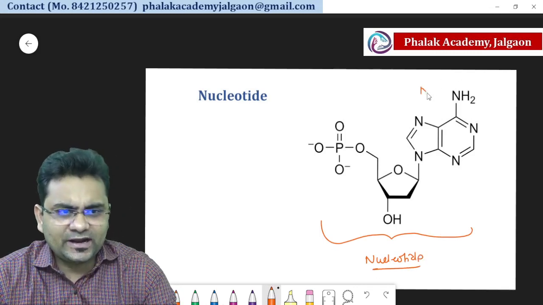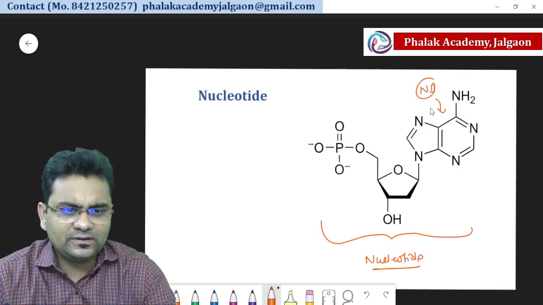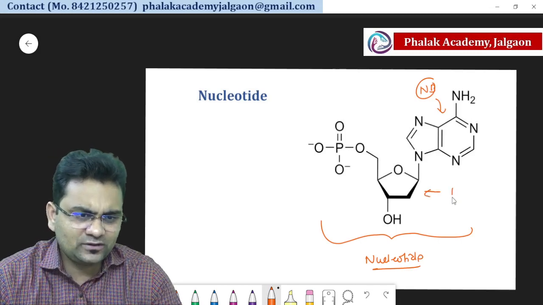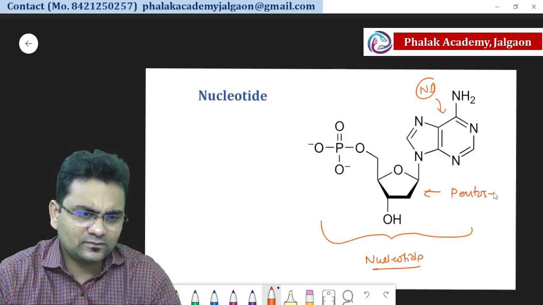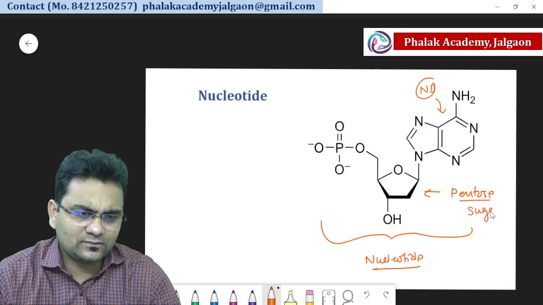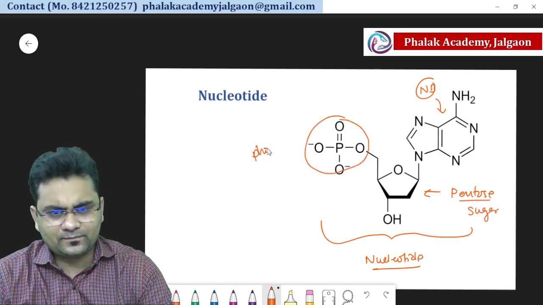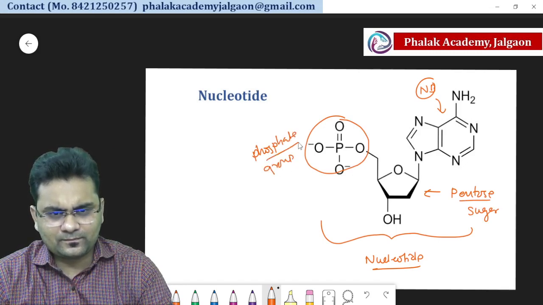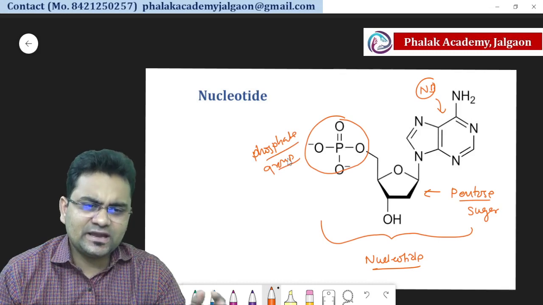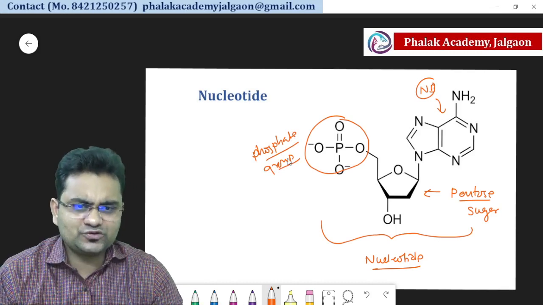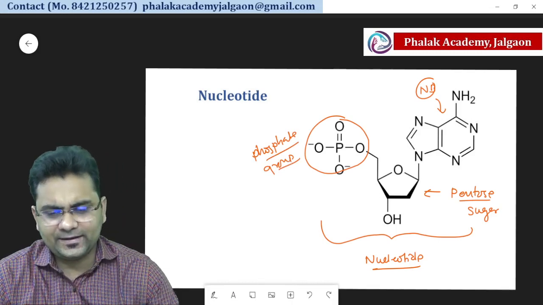So this is the nitrogenous base, this is pentose sugar, and this is phosphate group. So nitrogenous base, pentose sugar, and phosphate group, so that is nucleotide.